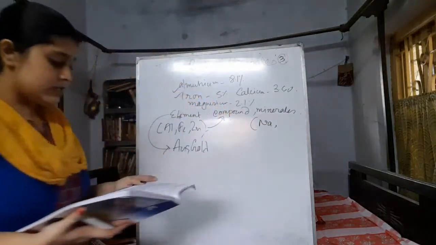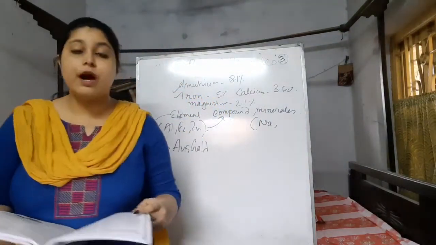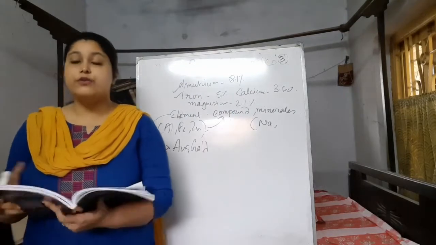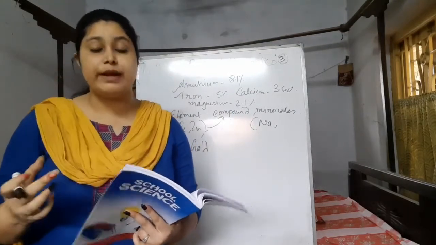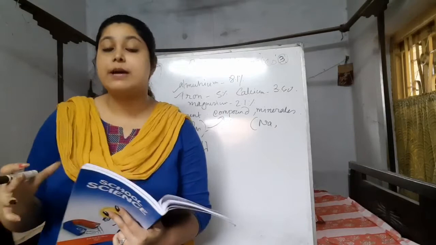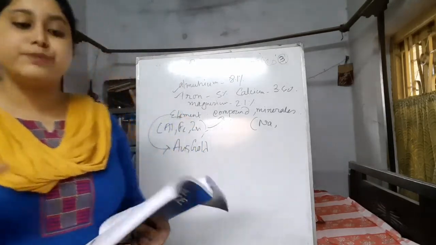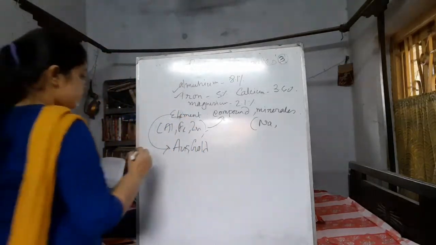Okay, so now when we want to get the pure metal out, we have to follow some extraction procedures. So what is metal extraction?